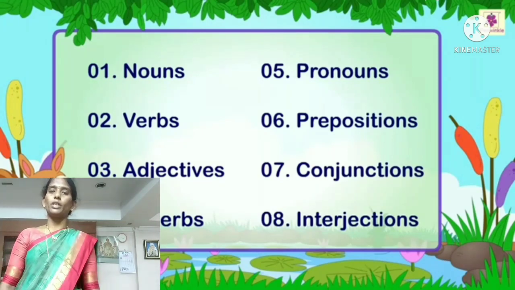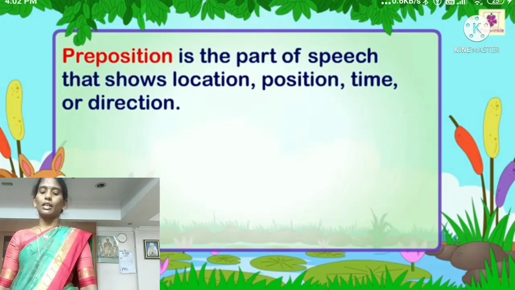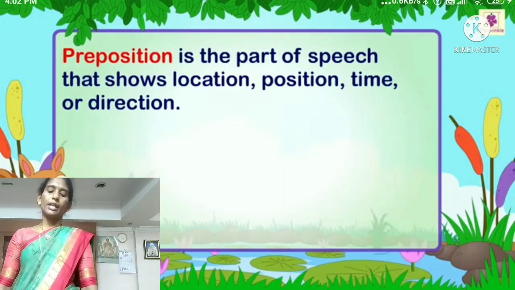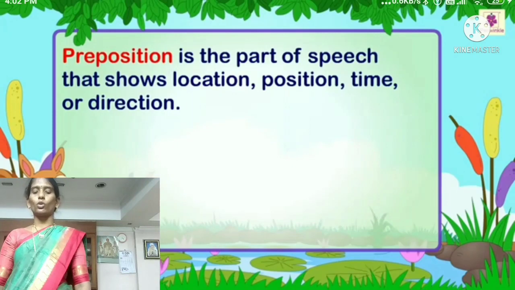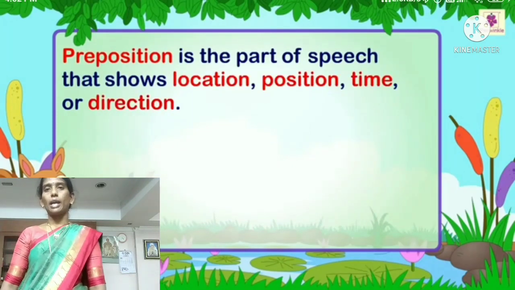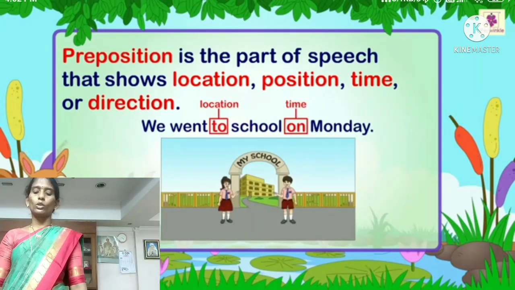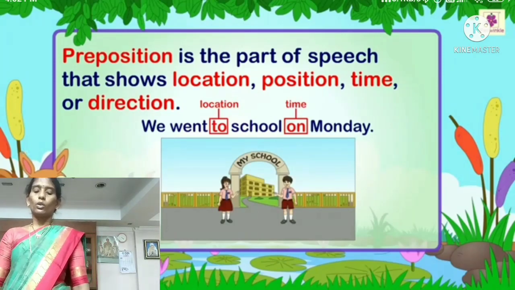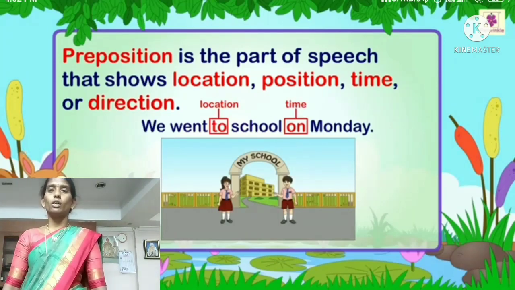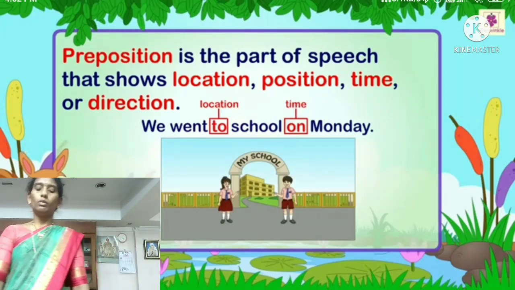Next part of speech, preposition. What is the meaning of preposition? Preposition is the part of speech that shows location, position, time or direction. For example, we went to school on Monday. Here to and on are also prepositions. To refers to location and on refers to time.